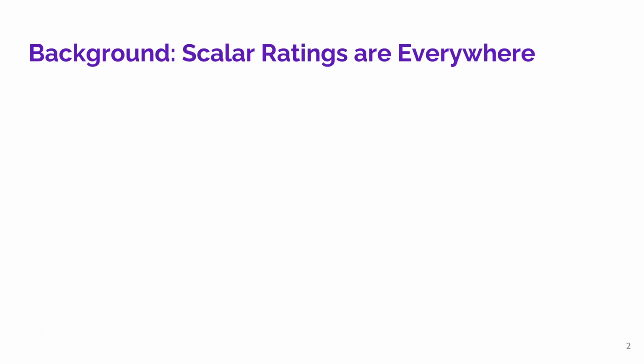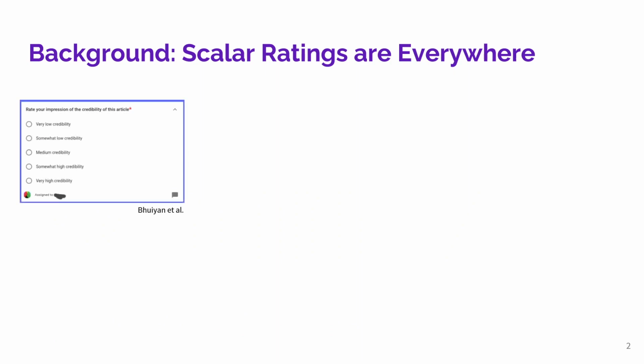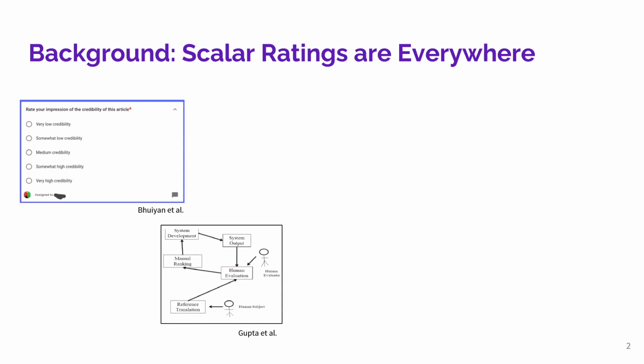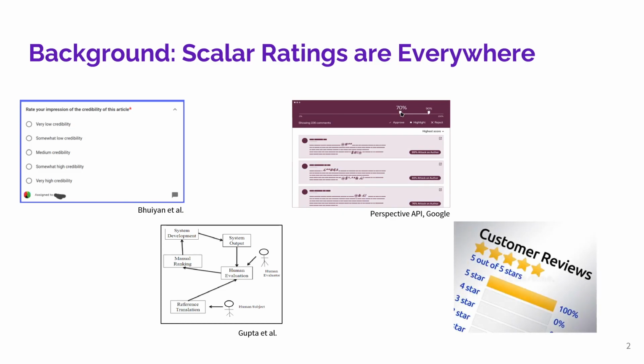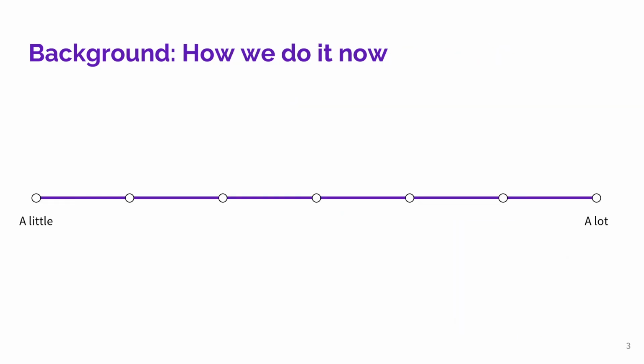Human ratings of items has become increasingly crucial in the modern day, from judging credibility of content to evaluating the quality of generative machine learning models, from understanding how toxic an online comment is to judging the quality of a product or service. We increasingly depend on scalar ratings to understand relationships between items. However, the way we collect scalar ratings today can result in challenges and problems for downstream applications, especially when the raters are somewhat uncertain about the property they're being asked to rate.